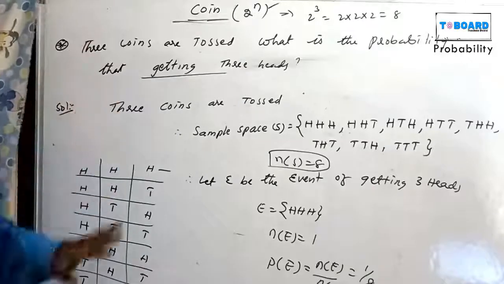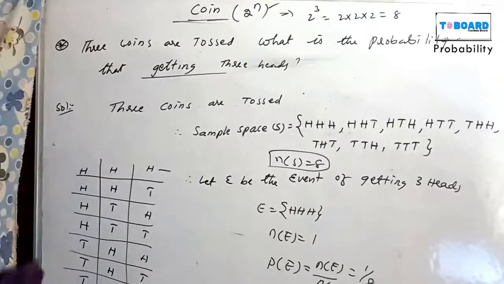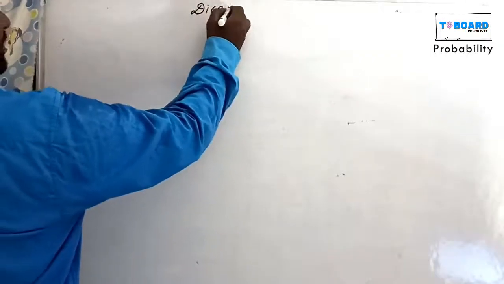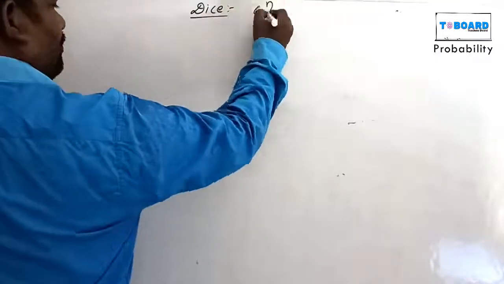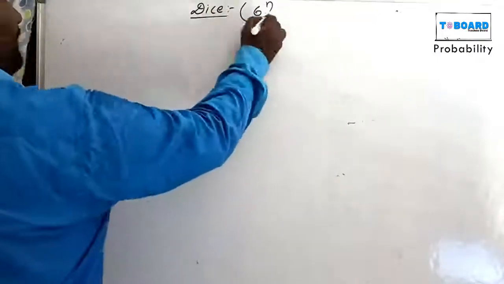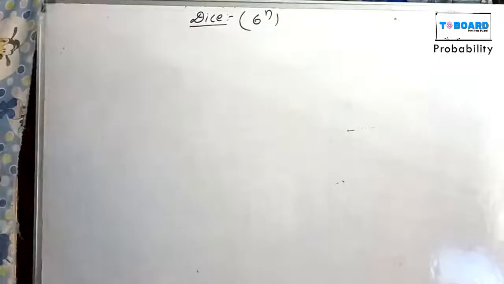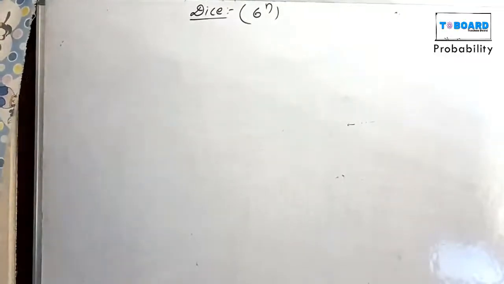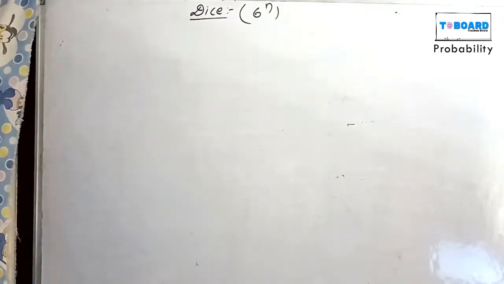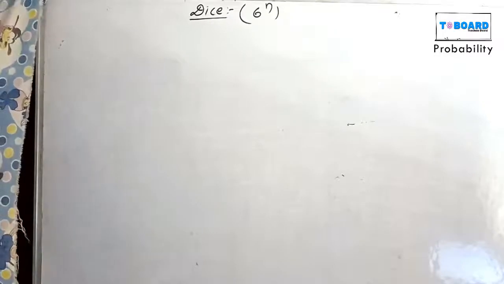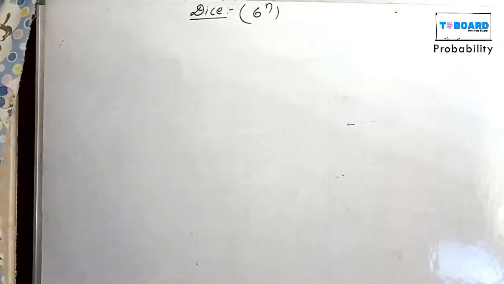This is coin questions. Okay, next. This is 6 to the power of n, because a die means the numbers 1, 2, 3, 4, 5, 6 are there. Dice means 6 to the power of n, but a coin is only head, tail, 2 outcomes, that is 2 to the power of n.